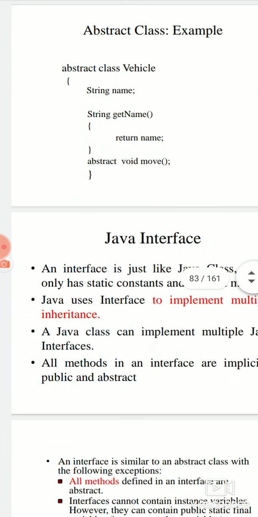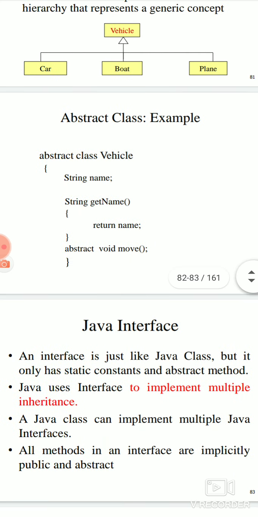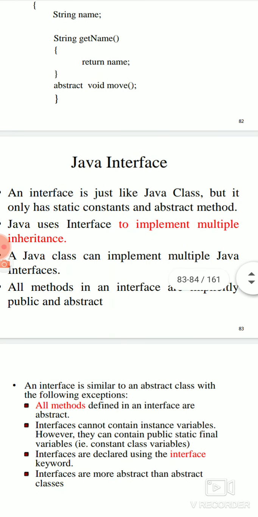Here we can see abstract class Vehicle, that is your abstract class, and you have a string name, which is the variable declaration, and a string getName that returns the name, so you will get car, boat, plane, etc. Abstract void move is actually the main method in the abstract class, and this method is declared abstract. If you declare it as abstract, it means the body of the function should not be present here, so there is no body here. That is one way of writing an abstract class.